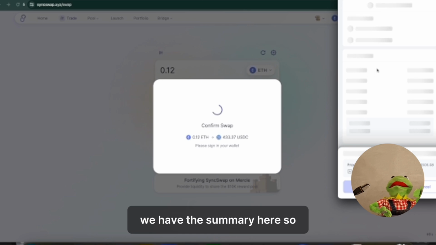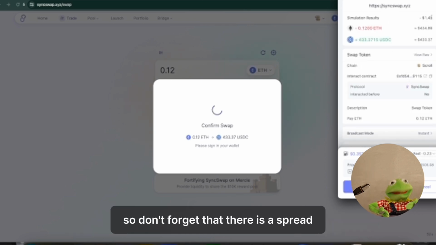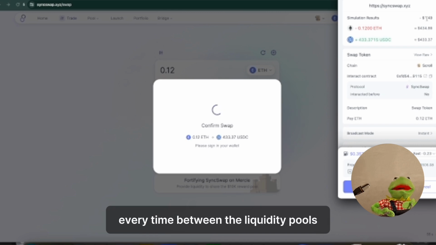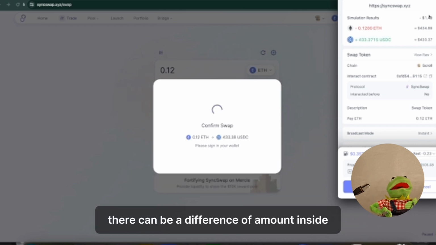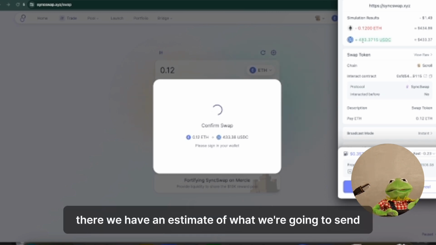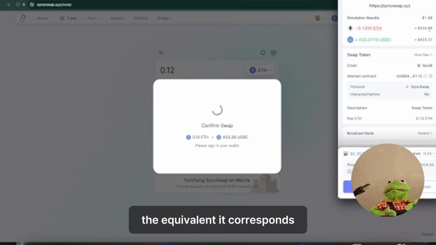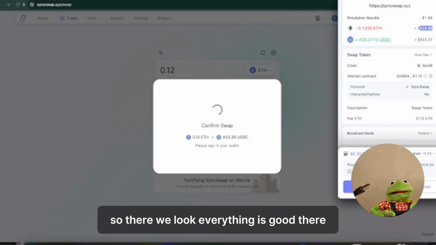We have the summary here, so the total between the transaction fees and the spread. So don't forget that there is a spread every time between the liquidity pools. There can be a difference of amount inside and that it will be taken every time. It's mandatory. So there we have an estimate of what we're going to send in Ether, the equivalent. It corresponds, in dollars, to $434, and we will receive $433.